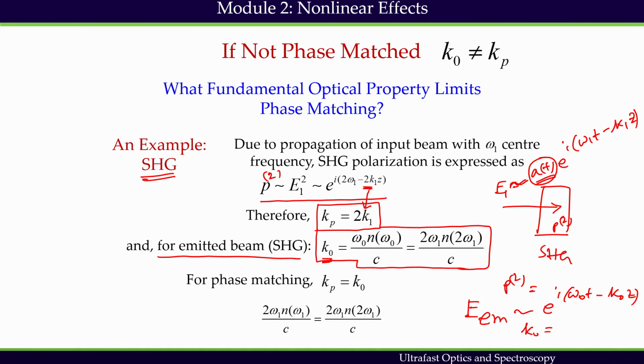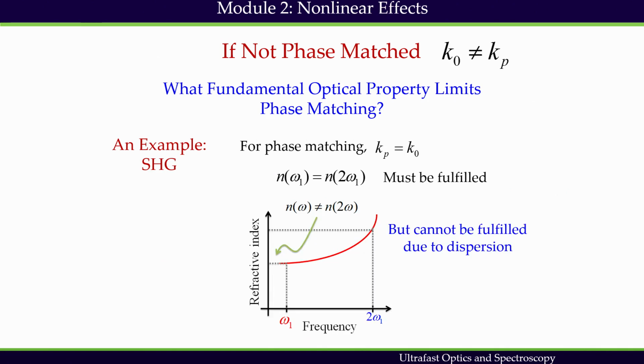Now, for phase matching, I have to have this fulfilled, which means I should hold this relationship, which suggests that in order to have Kp equals K naught, this condition must be fulfilled.